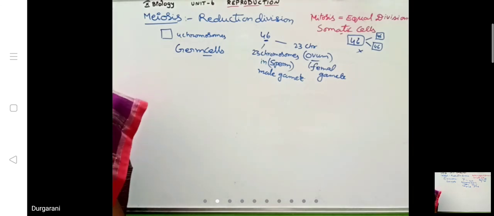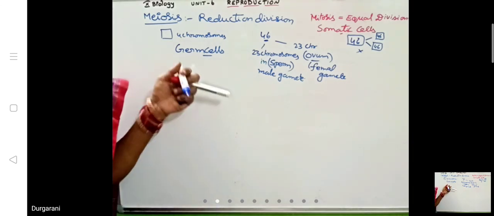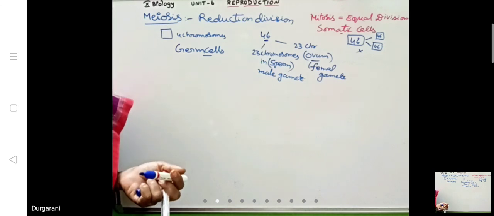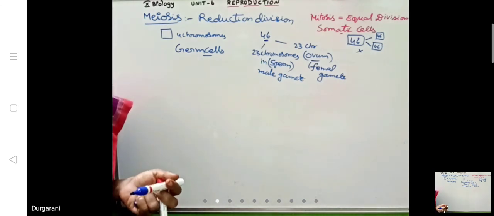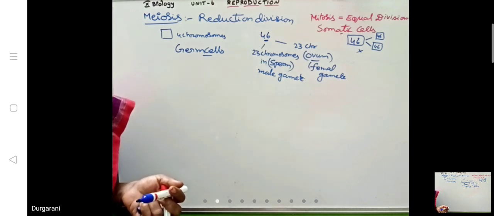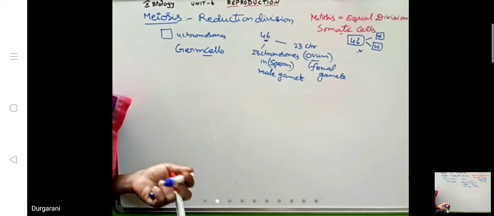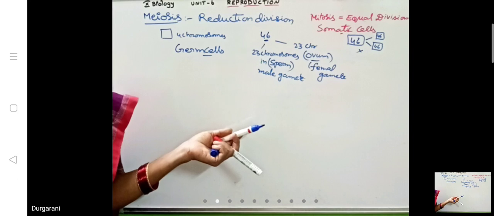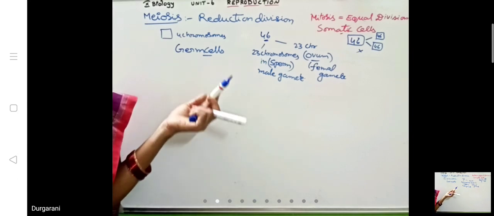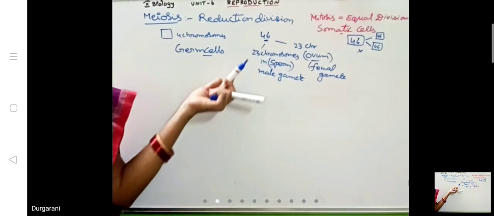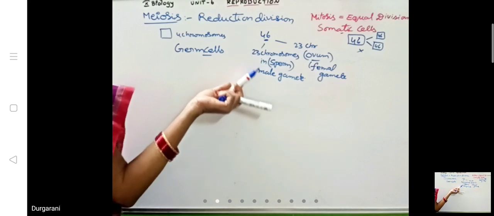You listen with interest. First thing: germ cells are those inside the testes of males and inside the ovaries of females. They undergo meiotic division, meiosis, reduction division, and only half the chromosomes enter into the gametes. The father has 46 chromosomes in the microspore mother cells, and only 23 enter the gamete.